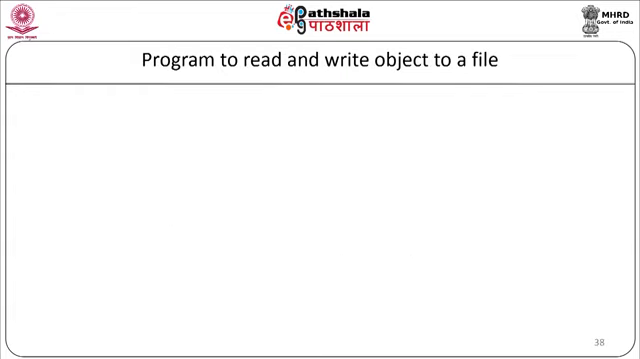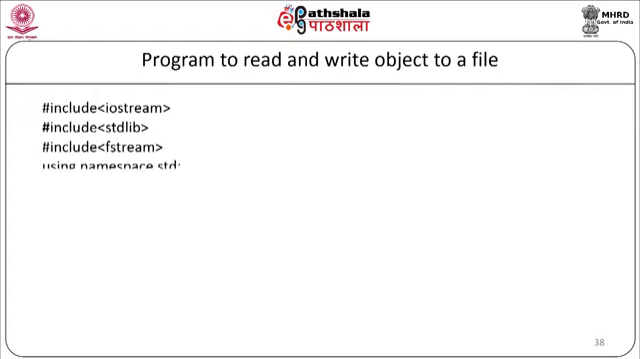Now let's see a program to read and write the employee object to a file. We'll start with the program: #include <iostream>, #include <stdlib.h>, #include <fstream>, using namespace std. Now here we are going to write the employee class where there will be member functions as get, put and processing details. So these are the three member functions, and then we will start with our main program.